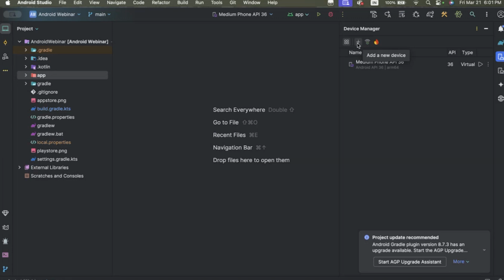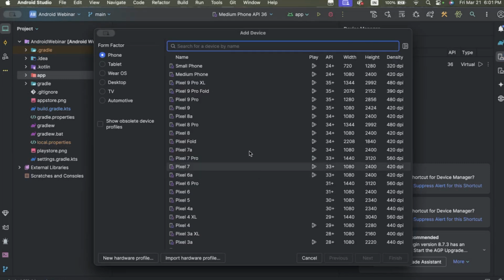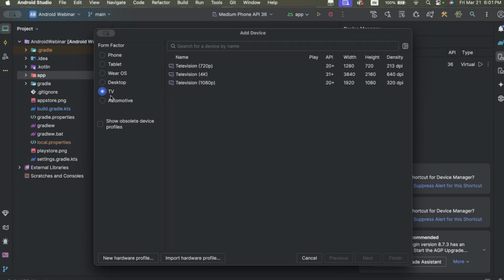So now there is an option. You will see that Device Manager. Now just click on the plus icon, and there's an option to create a virtual device. Just click on it. Here you will see that there is an option to create a virtual device for phone, tablet, Wear OS, desktop, television, automobile.